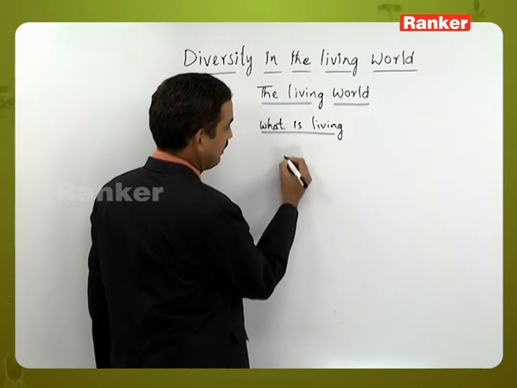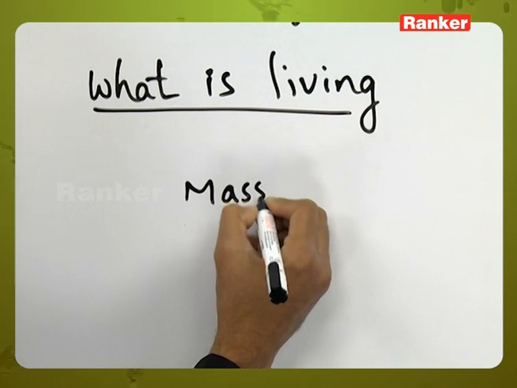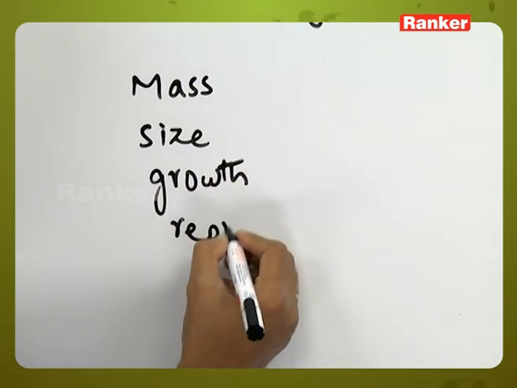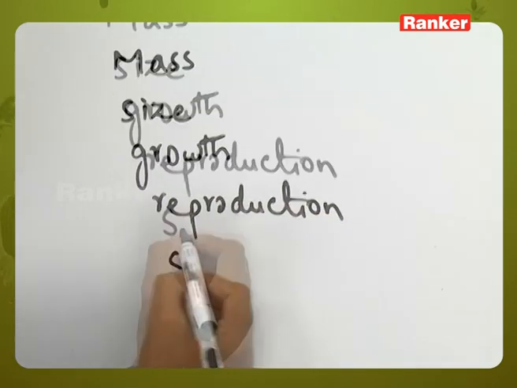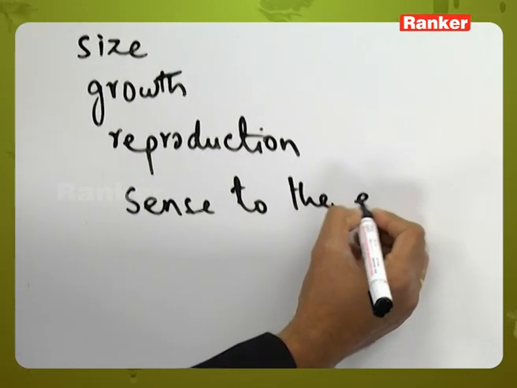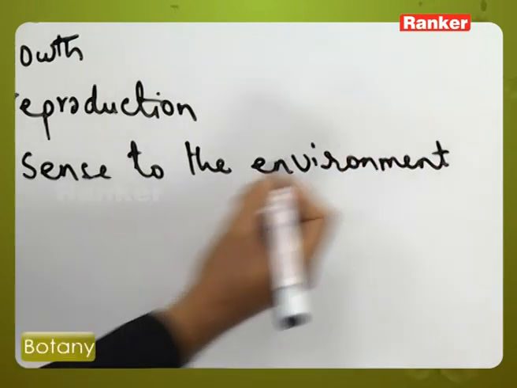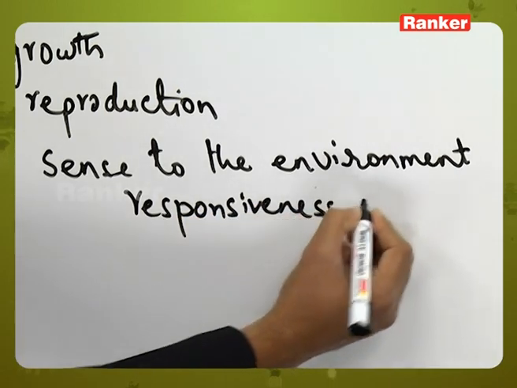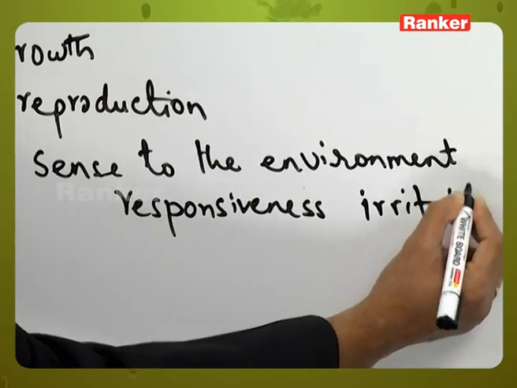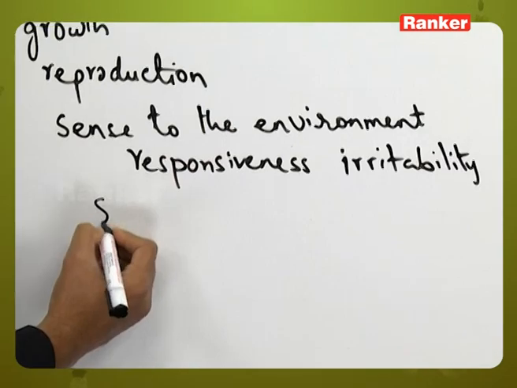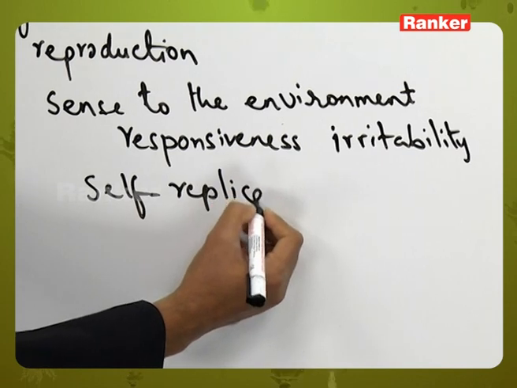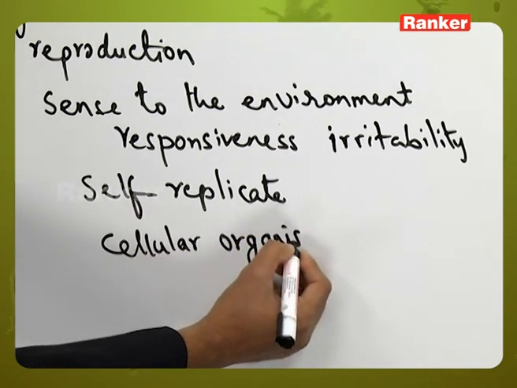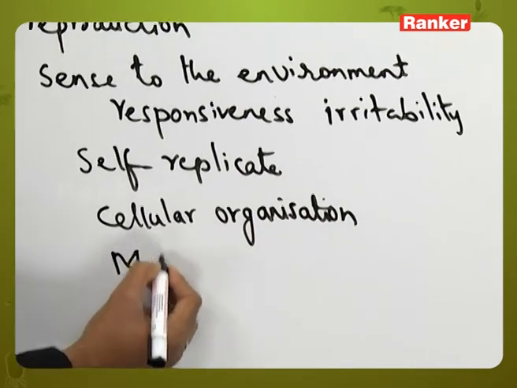Living is a process where there is an increase in mass or change in mass, change in size, growth, reproduction, sense to the environment, that is responsiveness, or we can call it irritability, and self-replicating ability, cellular organization, metabolism.